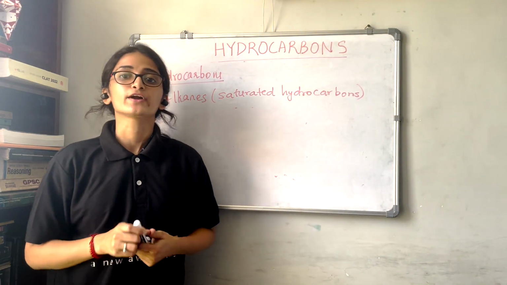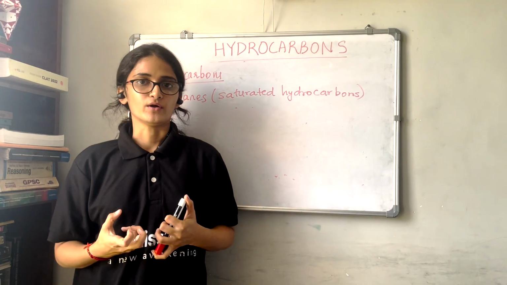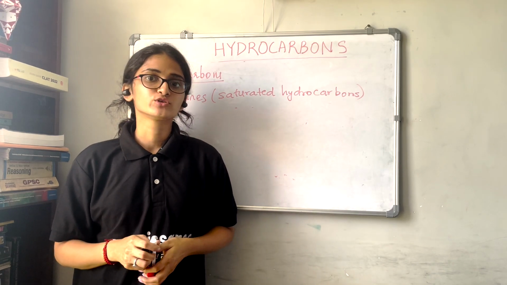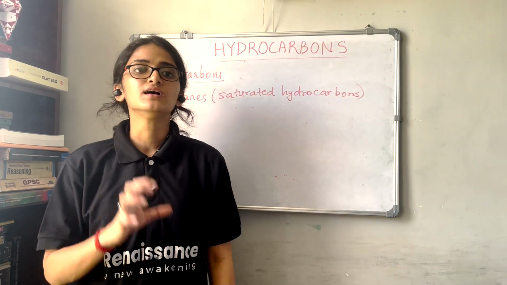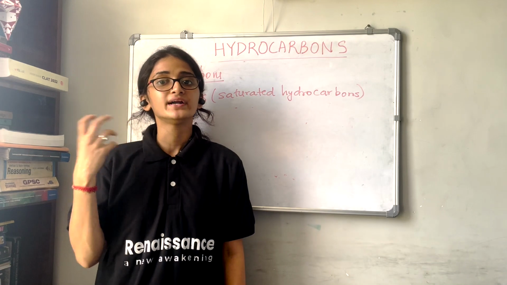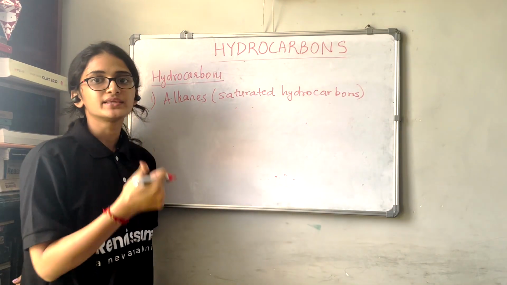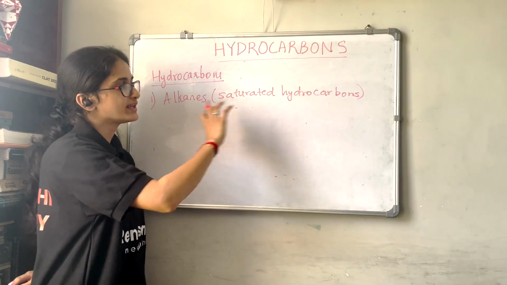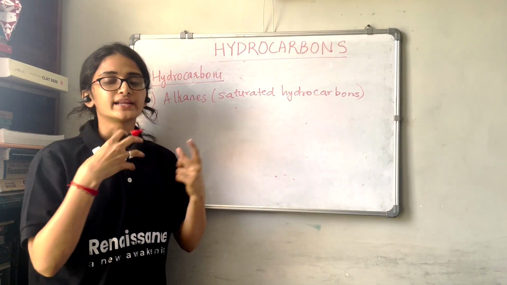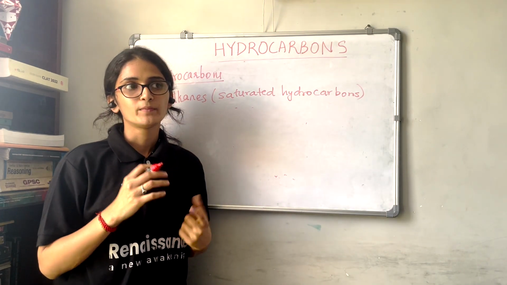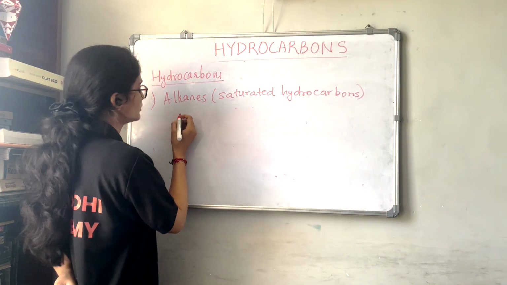Okay, nomenclature means that according to the IUPAC rules we are going to give names to the compounds. That is nomenclature. And isomerism means isomers, you must have studied in the lower classes. Isomers means compounds having the same formula but different structural arrangement. Those are the isomers. So in lower alkanes like methane, ethane, propane, we have only one arrangement of carbon and hydrogen atoms. So we can't arrange the atoms in a different way. But in higher alkanes like butane, pentane, hexane, we'll take an example of butane here.